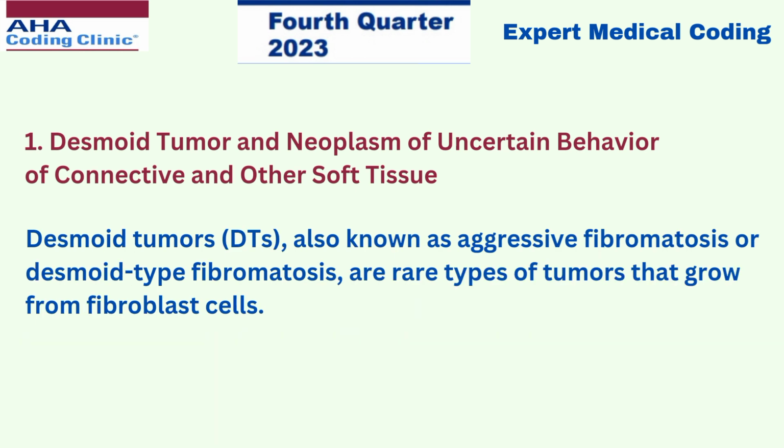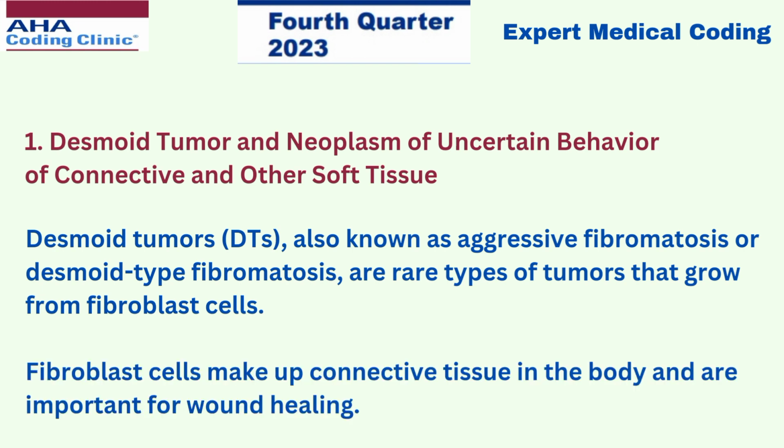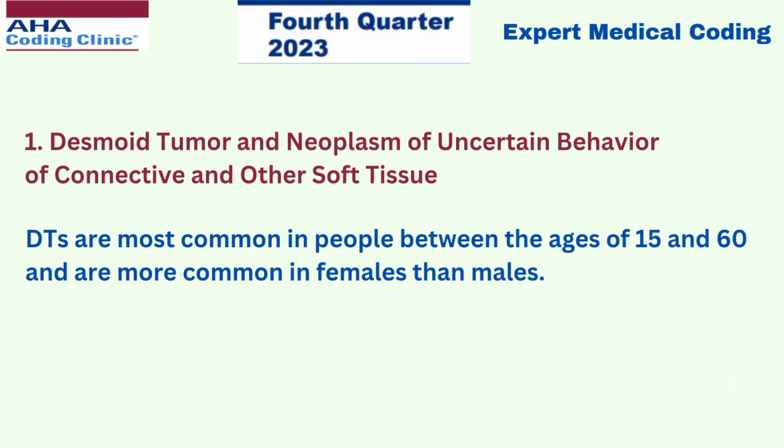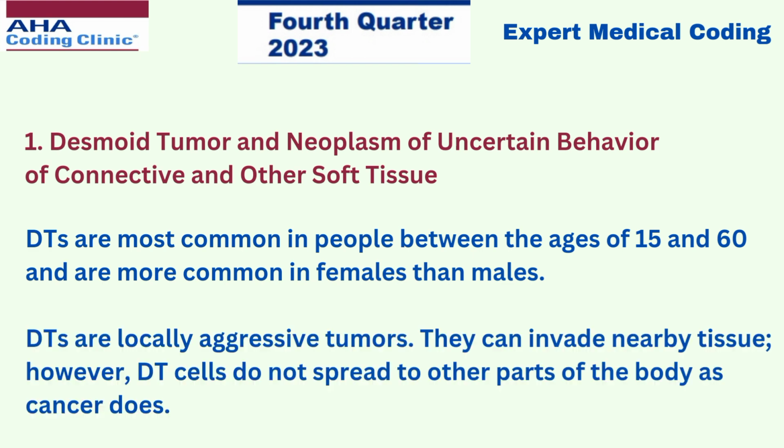Desmoid tumors, also known as aggressive fibromatosis or desmoid-type fibromatosis, are rare types of tumors that grow from fibroblast cells. Fibroblast cells make up connective tissue in the body and are important for wound healing. Desmoid tumors are most common in people between the ages of 15 and 60 and are more common in females than males.